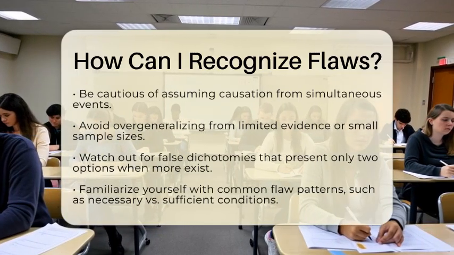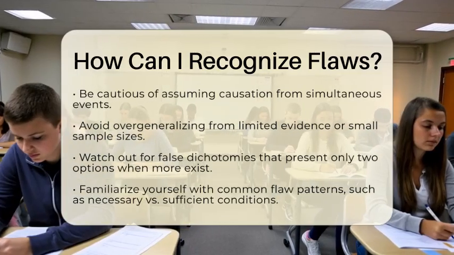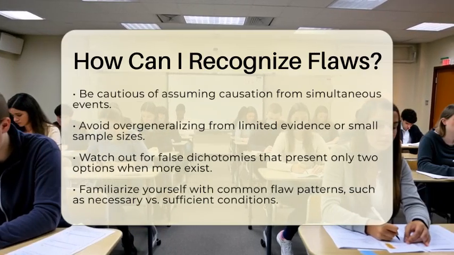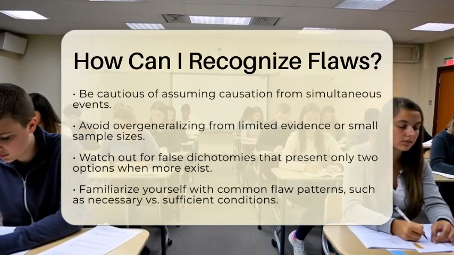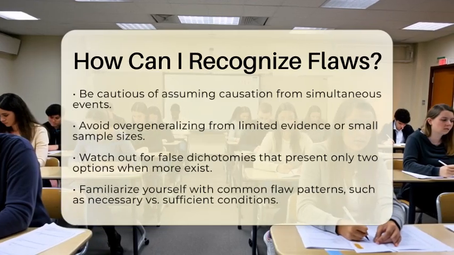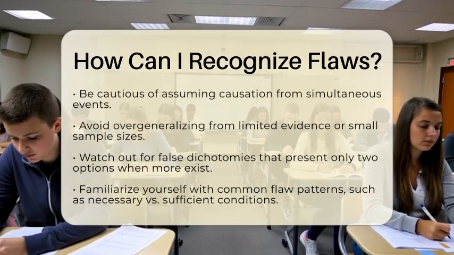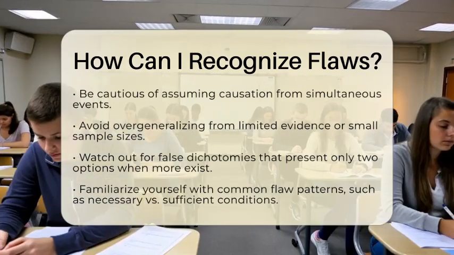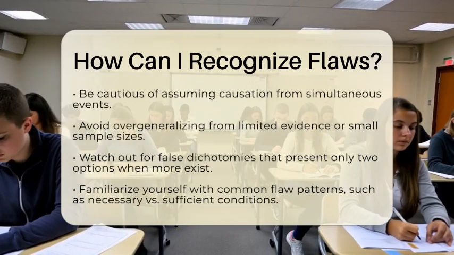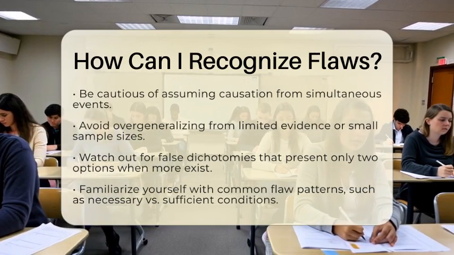Another common mistake is overgeneralizing from limited evidence. This happens when someone makes a broad conclusion based on a small sample size. Ignoring other possible causes is also a frequent error. Sometimes, arguments present a false dichotomy, suggesting that only two options exist when there may be more.